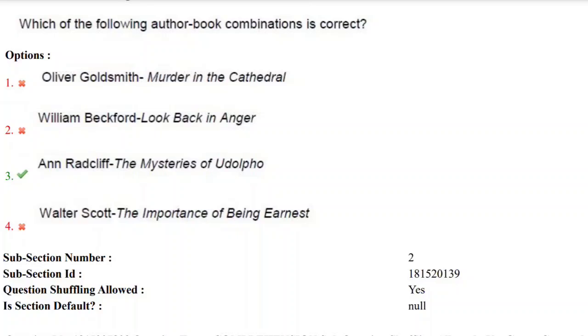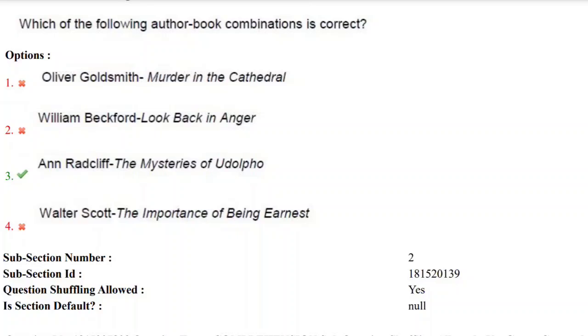Yes, here we need to find the correct combination. Oliver Goldsmith, no, he didn't write Murder in the Cathedral. William Beckford, no, he didn't write Look Back in Anger. And Anne Radcliffe wrote The Mysteries of Udolpho. The Importance of Being Earnest is also, Walter Scott didn't write The Importance of Being Earnest.